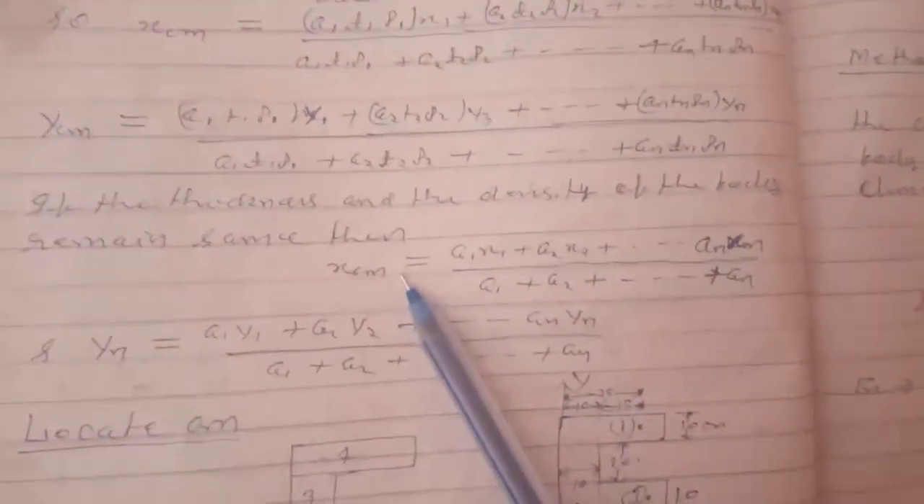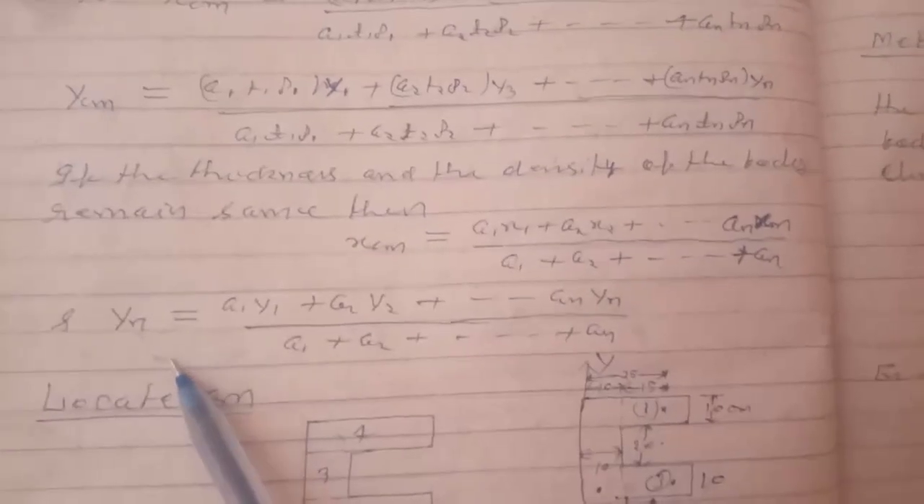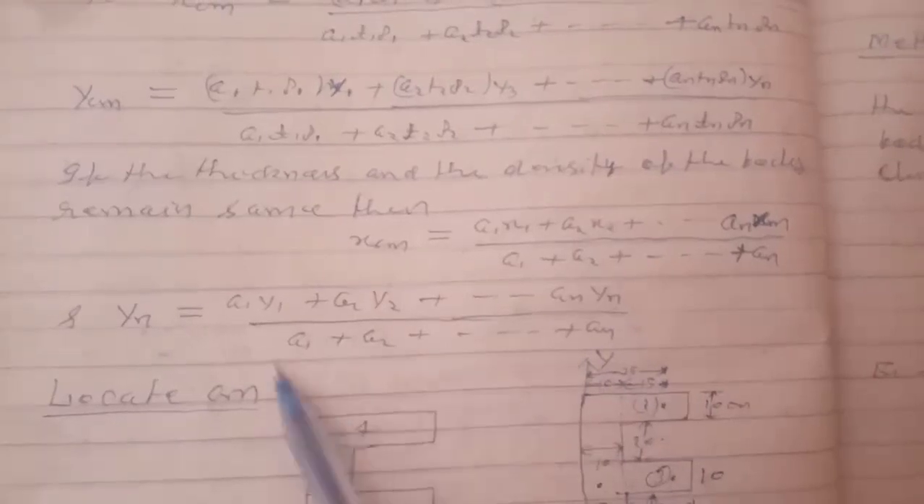If the thickness and the density of the body remain the same, then xcm equals a1 x1 plus a2 x2 plus ... an xn, divided by a1 plus a2 plus ... an. Similarly, ycm equals a1 y1 plus a2 y2 plus ... an yn, divided by a1 plus a2 plus ... an. Locate the center of mass.